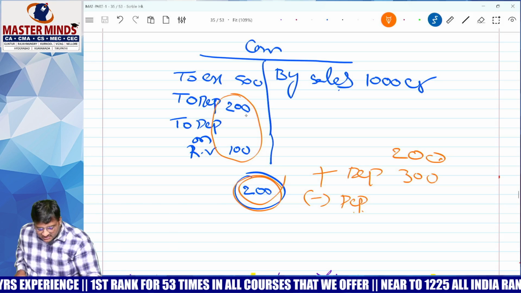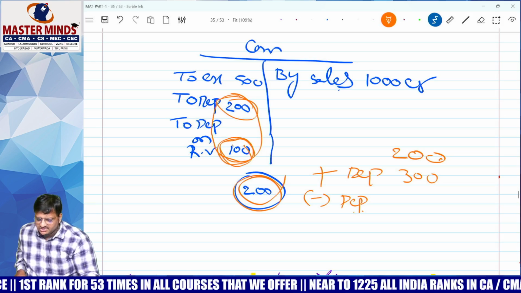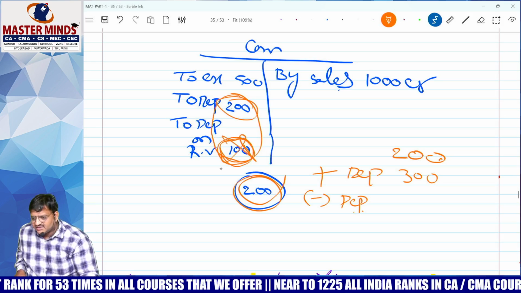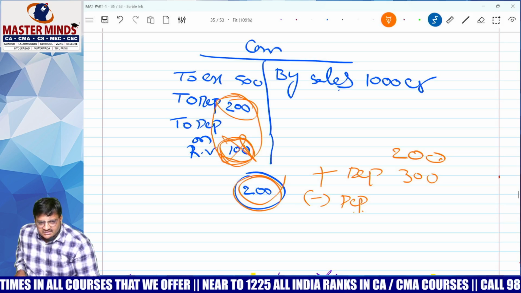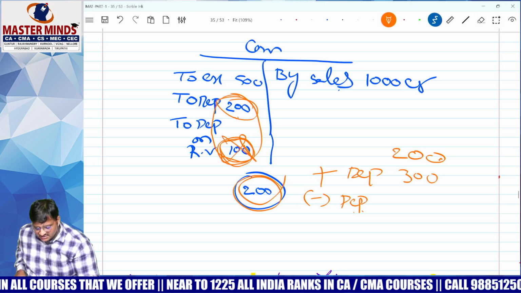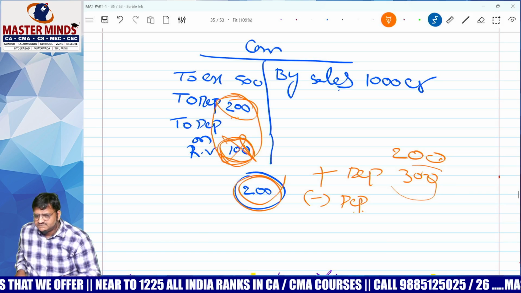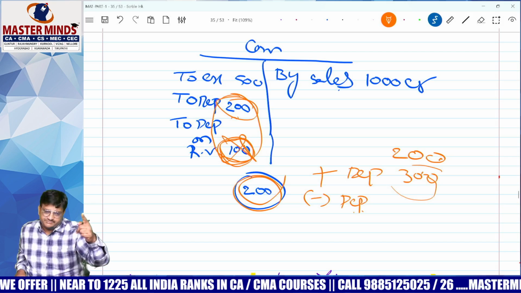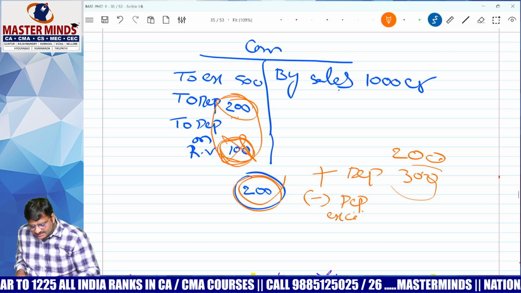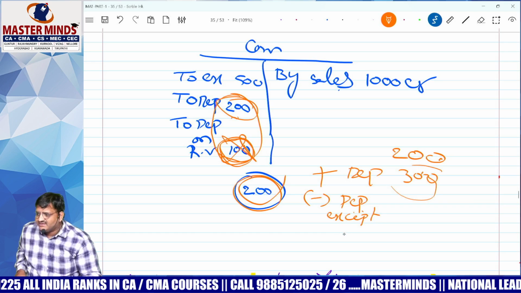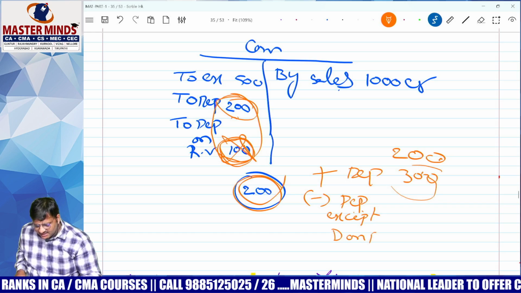Now tell me, 200 crore is dip, 100 crore is dip on revaluation. Dip on revaluation is not allowed. How much should you have taken? 200. But how much have you taken? 300. So first add back. Okay, add total dip. Correct? Less dip except dip on revaluation. Come again: less dip except dip on revaluation.